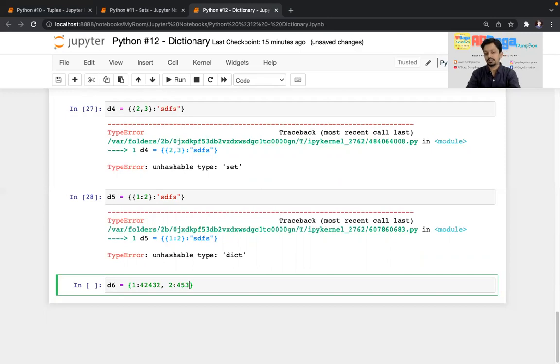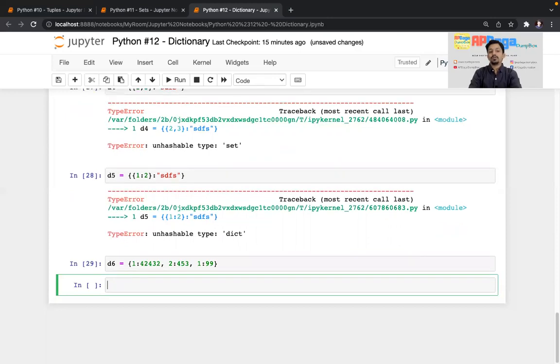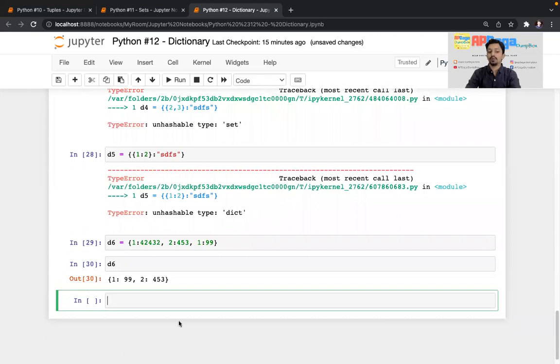I'm just taking integer keys for ease of understanding. Again 1, I'll write some number like this. If I print D6 now, you can see there are only two keys, 1 and 2. And the value for that is nothing but 99.